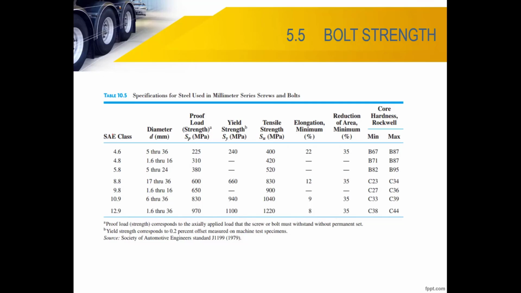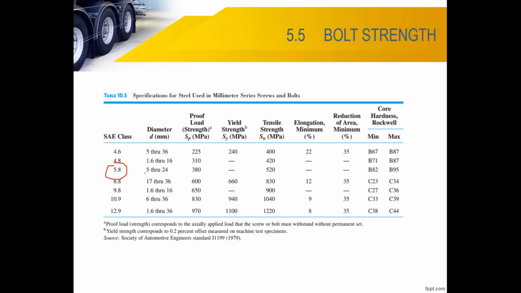Okay, I want to use an M10 bolt, but which grade? You have to decide which grade to use. Let's say I want to use grade 5.8, a better grade. Grade 5.8 has diameters from 5 to 24.